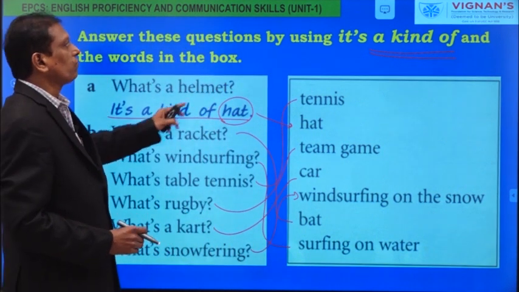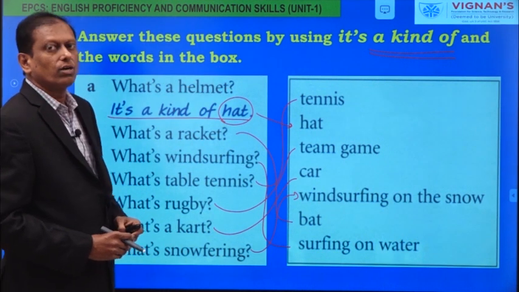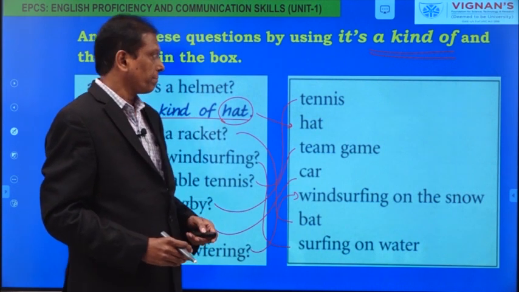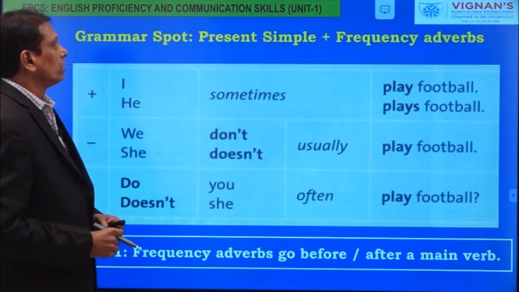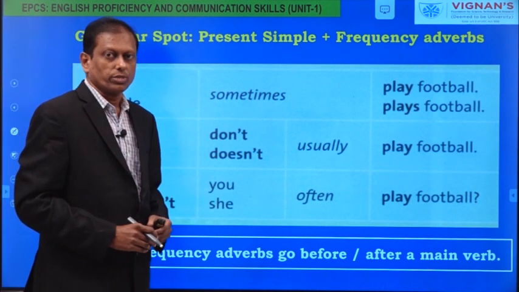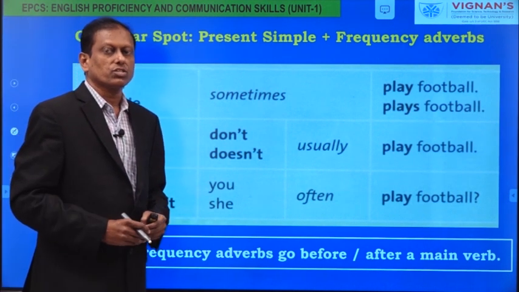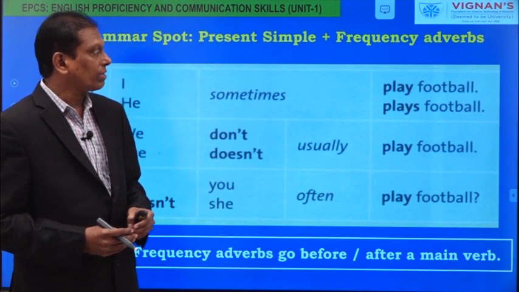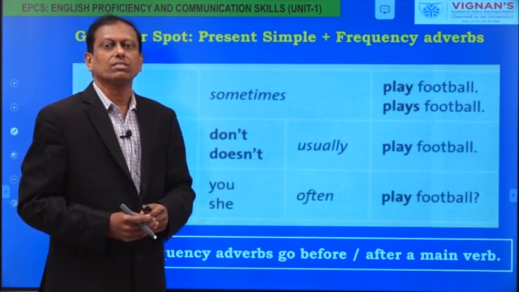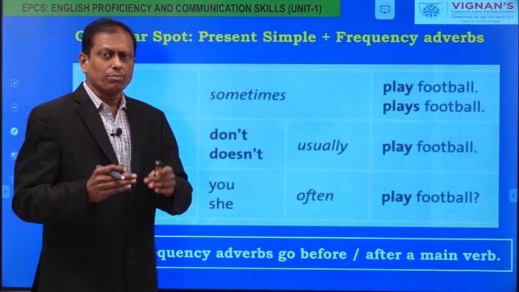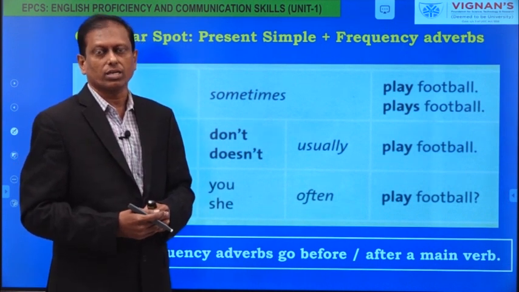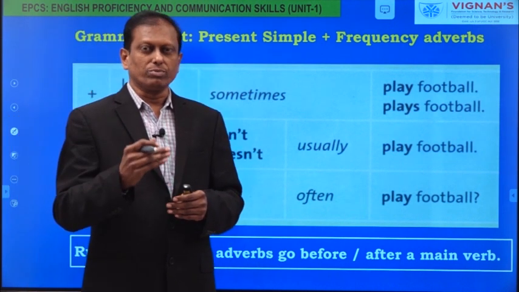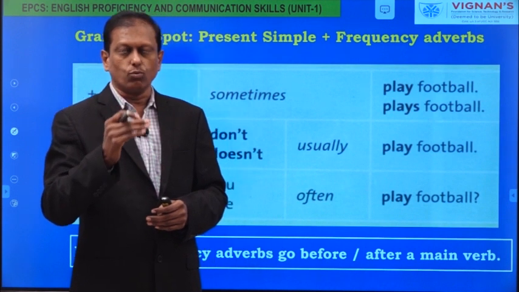So, use of an expression, a kind of, when we introduce something new to unfamiliar people. Now, this is the grammar spot in this unit. I told you in my introduction that we are retrieving what we have learned for the last decade. Several times you might have learned about tenses, the form of the sentences and other things. Now I am not going to repeat what the tenses or forms are. I just try to remind you of how we frame sentences and where we place the words correctly in the sentences.